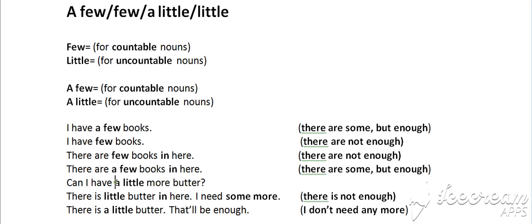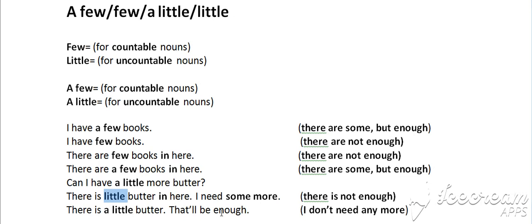Can I have a little more butter? Now this is slightly different because the sentence "can I have little more butter" does not exist. So in cases of requests, use a little only, not little. There is little butter in here, I need some more.